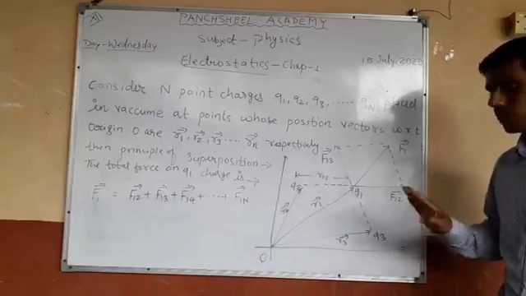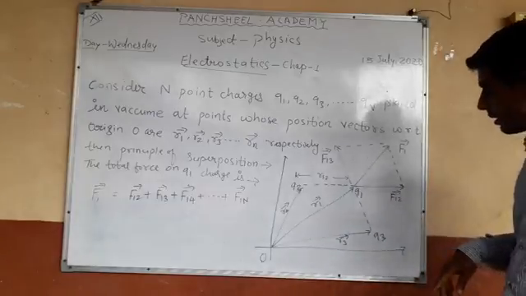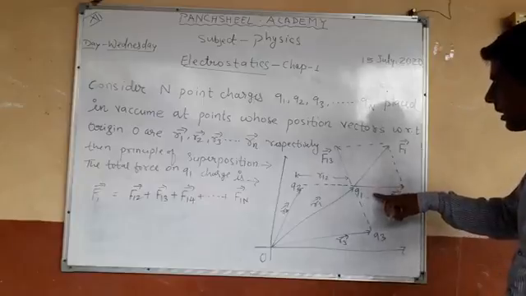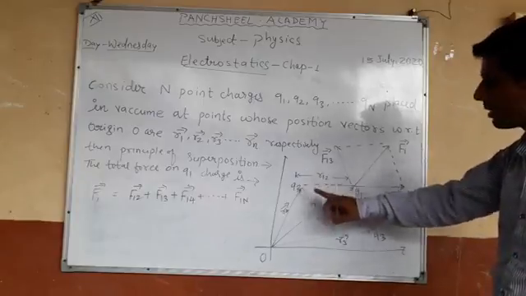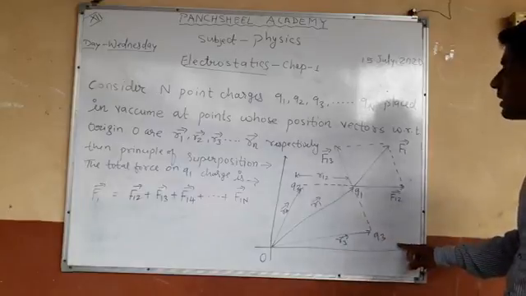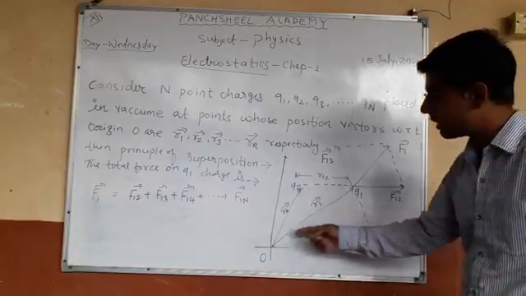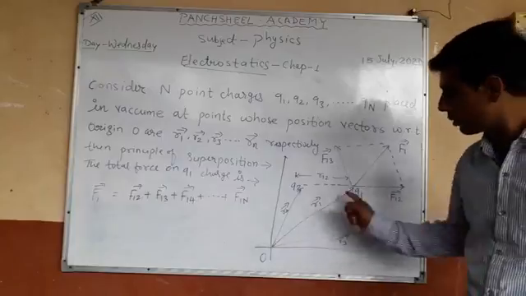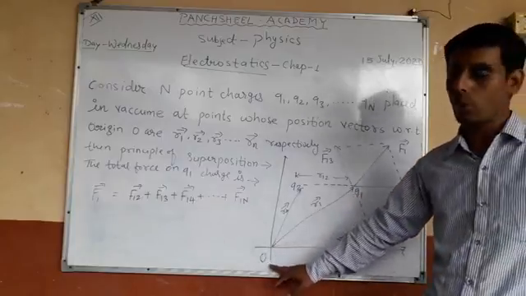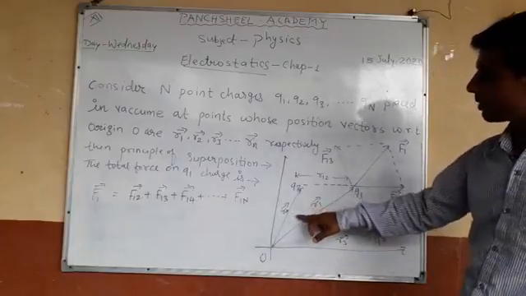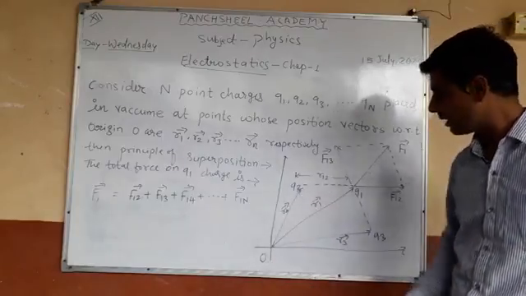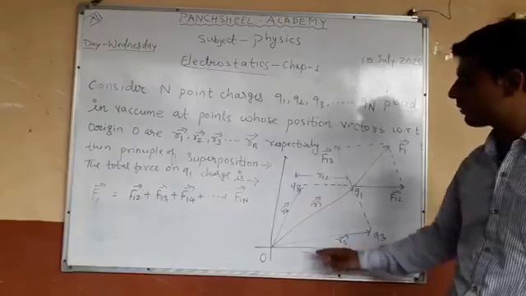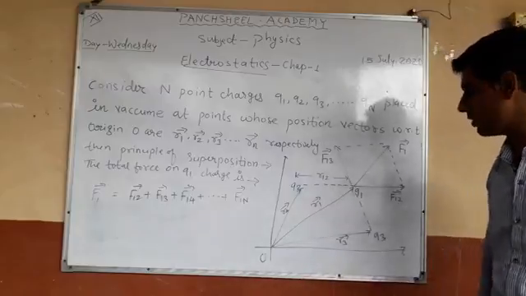I take here only three charges. Suppose q1 is placed here, this is charge q2 and this is charge q3. r1 is the position vector of q1 from O, r2 is the position vector of q2 from the origin, and r3 is the position vector of q3 from the origin.